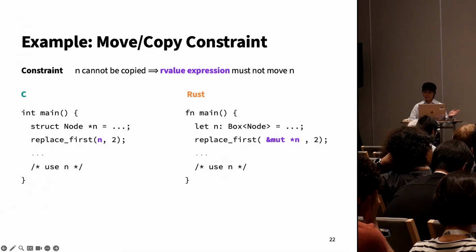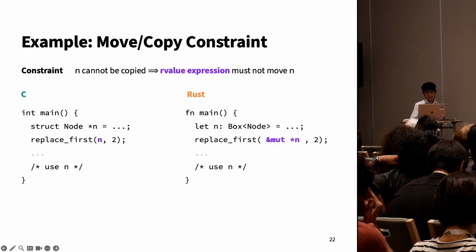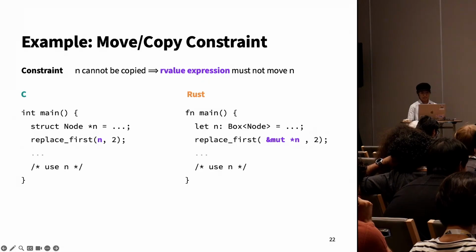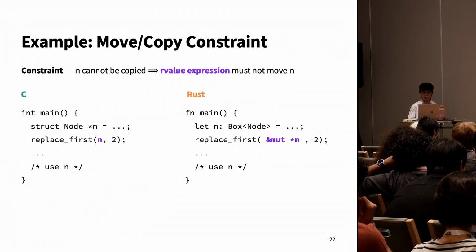Our next category of constraint is called semantic preservation. What that really means is that the copying and aliasing behavior in the input C program must be preserved in a Rust translation. As an example of a semantic preservation constraint, here, if the Rust type of the variable n isn't a copyable pointer, then the bold purple R-value expression must not transfer ownership of n.